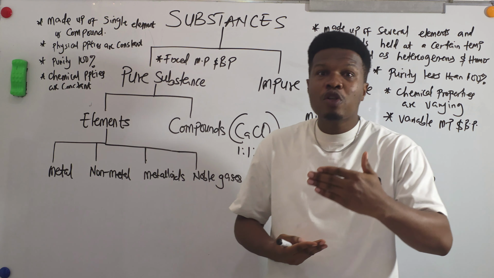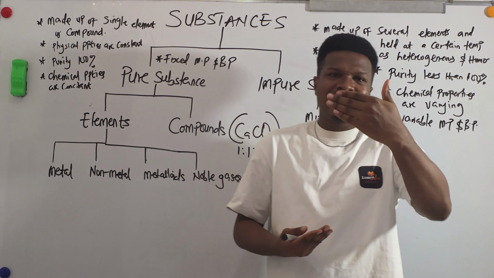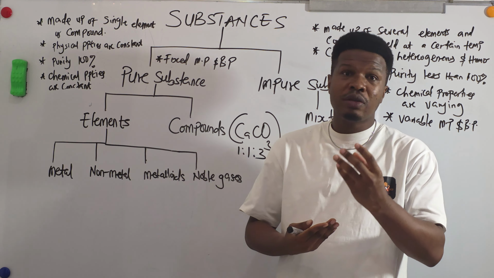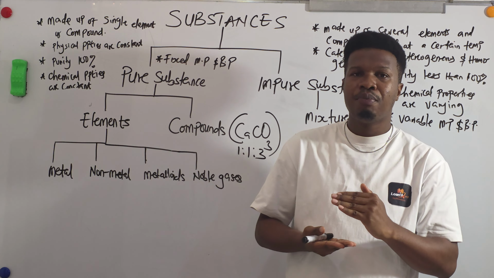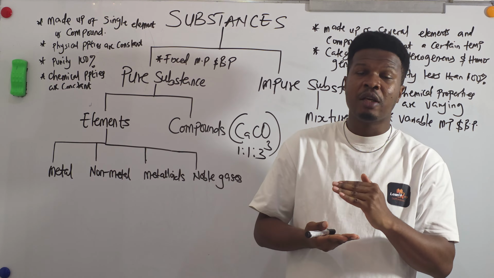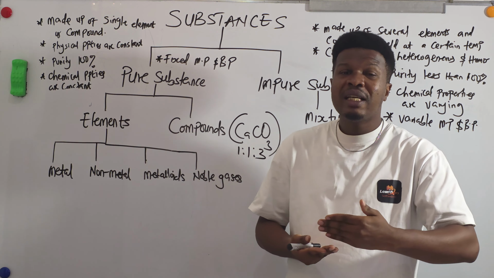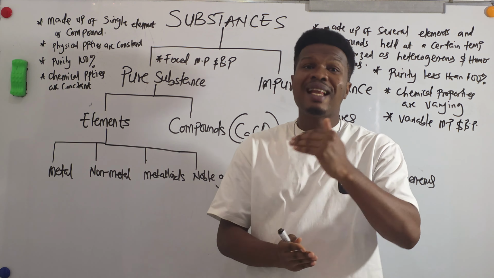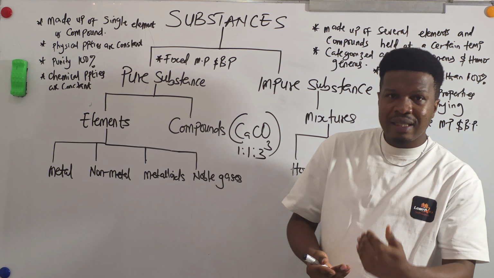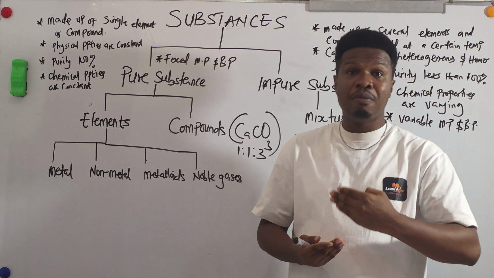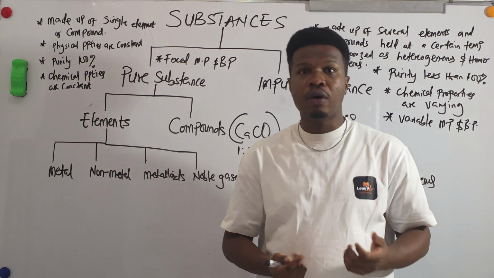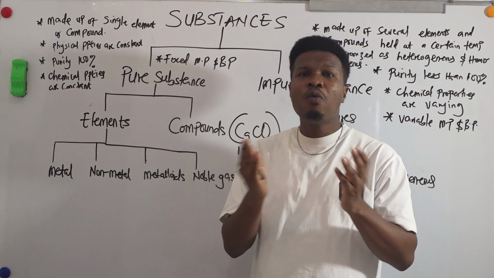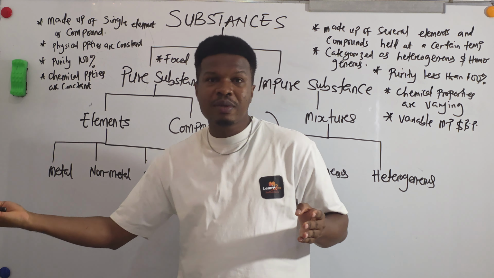But for an impure substance, the percentage purity is less, because there is an impurity that will reduce that percentage purity. If the percentage purity is almost 100%, then the substance is pure. But if the percentage purity is less than, let's say, 90 or 80 or down, then there's an impurity there, so that substance is an impure substance. Take note of that.